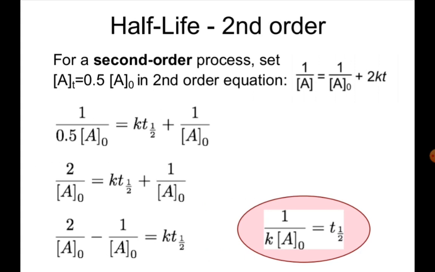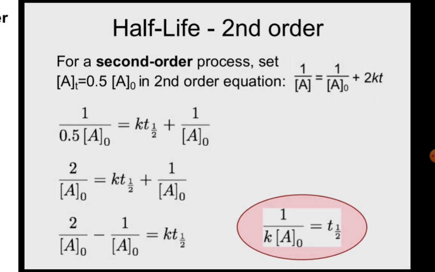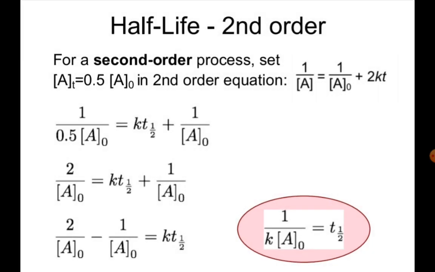Now the half-life for the second order reaction: by using the rate law equation and the integrated form of the second order reaction, after putting 0.5 [A]0 as the concentration of A, you get the value of t half with respect to the change in concentration [A]0 and the rate constant k. Therefore, the half-life of a second order reaction is t half equals 1 by k [A]0.